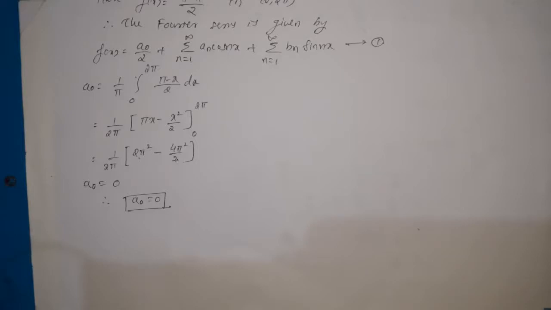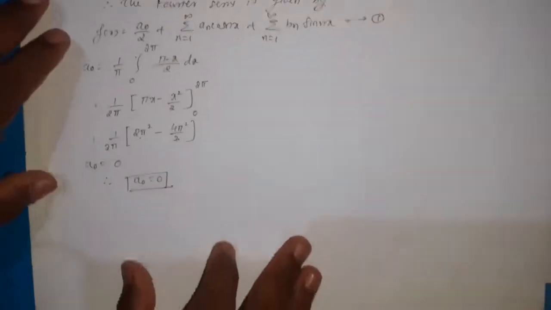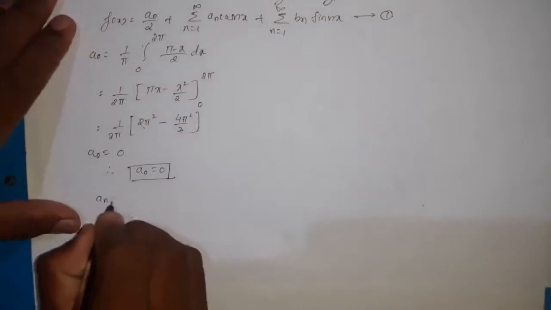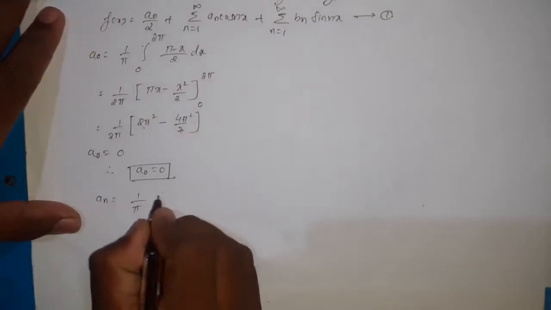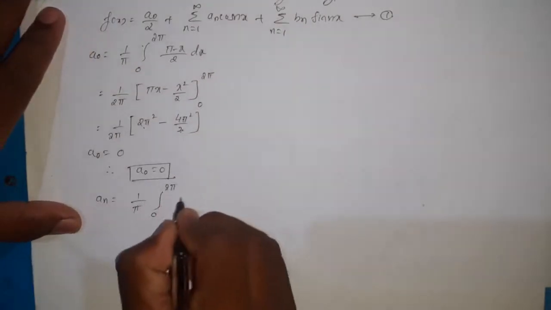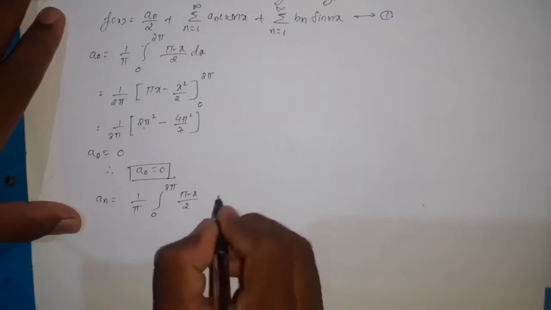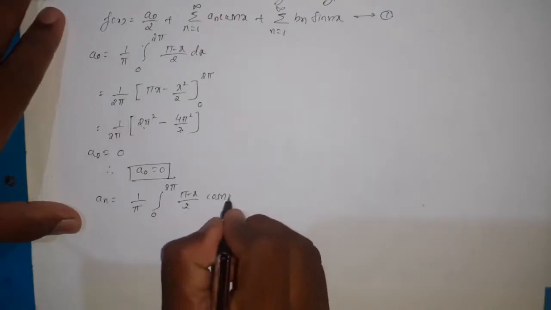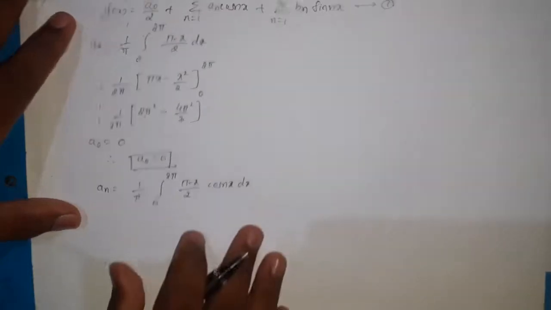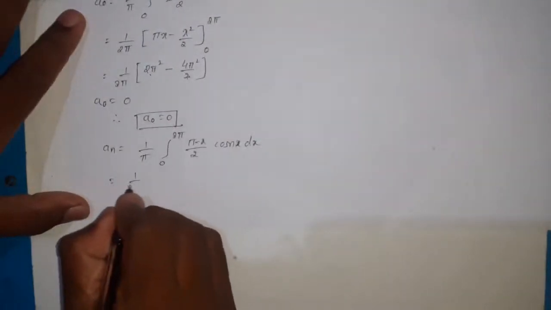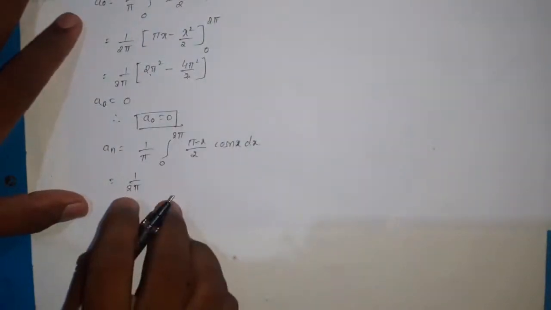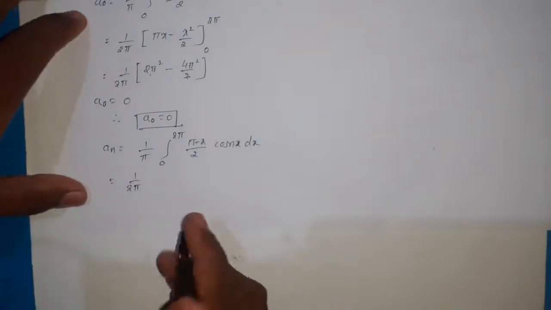And next is an. So here an is equal to 1 by pi integral 0 to 2 pi of pi minus x by 2 into cos nx dx. So it is 1 divided by 2 pi. Let us write that 2 outside.